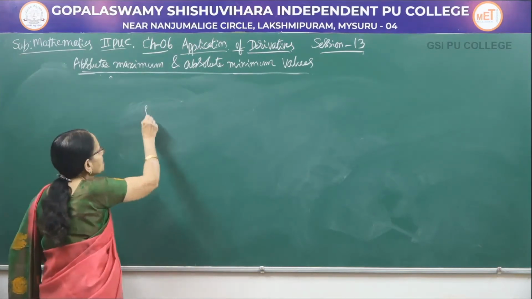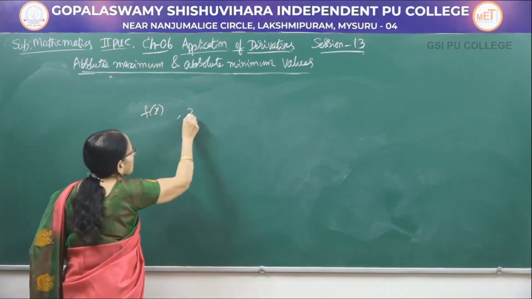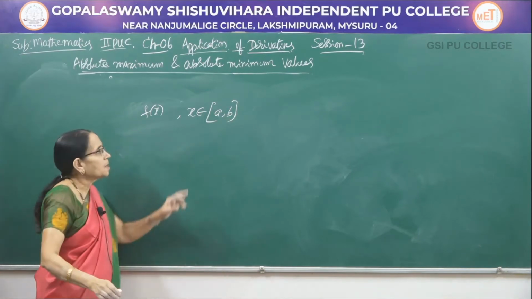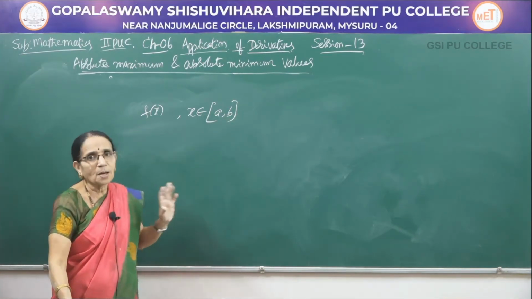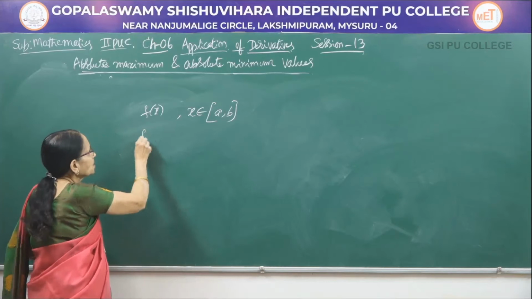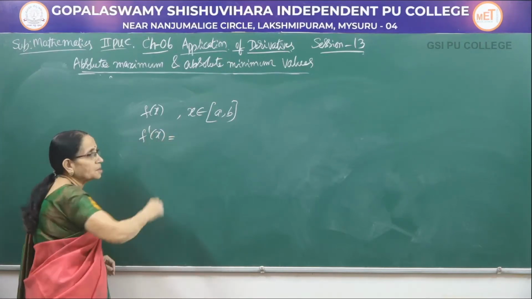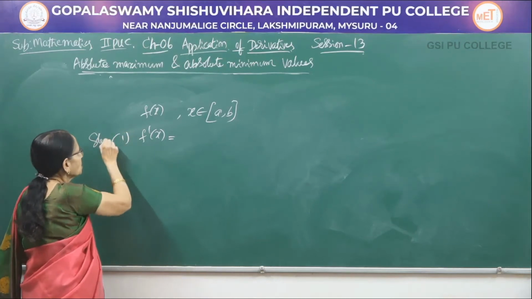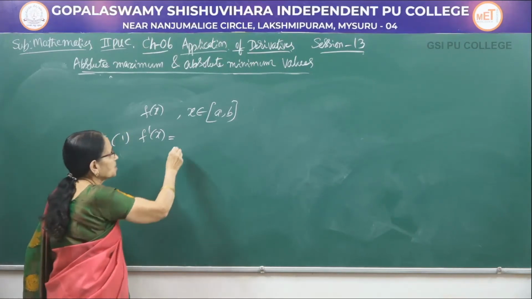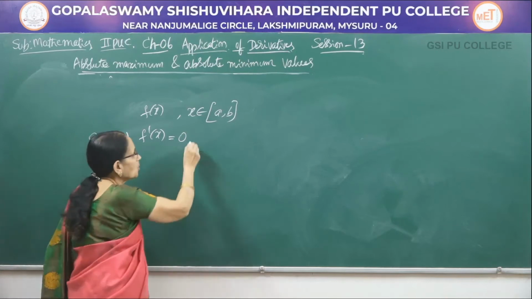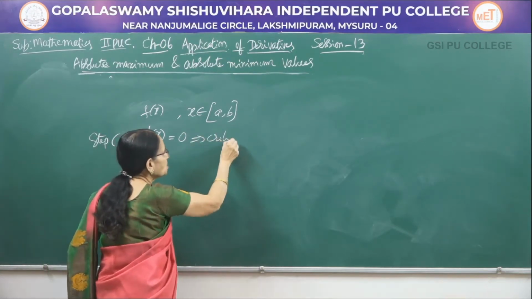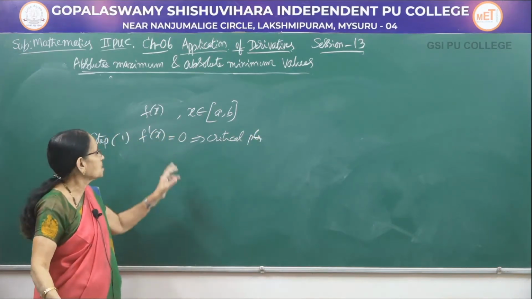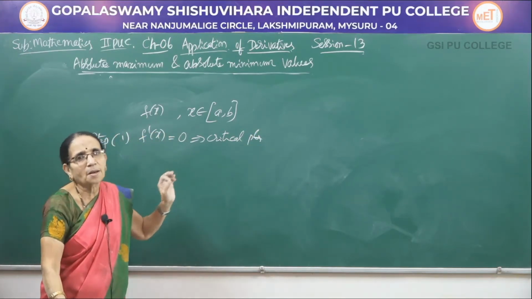Now, let me consider a function defined on the closed interval [a, b]. a and b are the end points of the interval. Step 1 is to find f dash x and equate it to 0. When you equate it to 0, you get the critical points. So, step 1 is find the critical points.